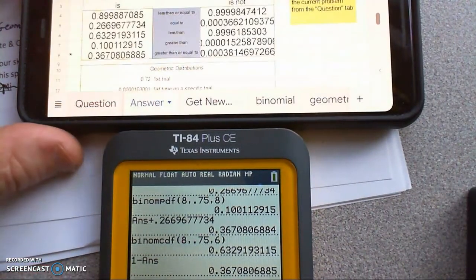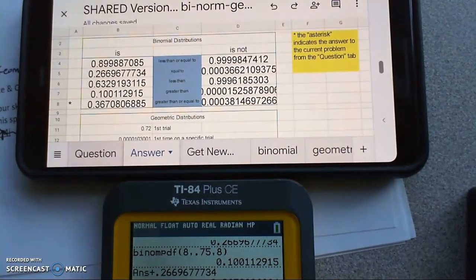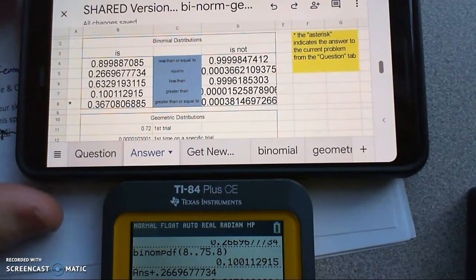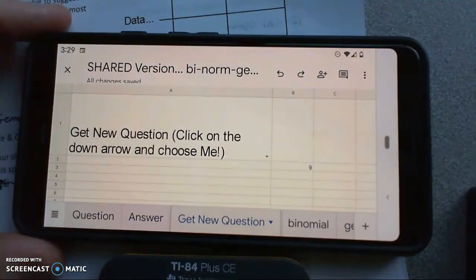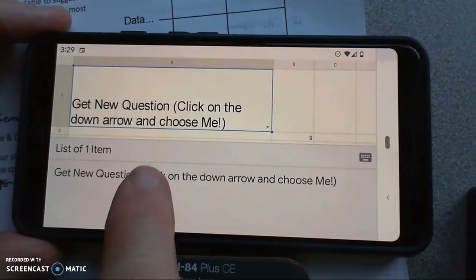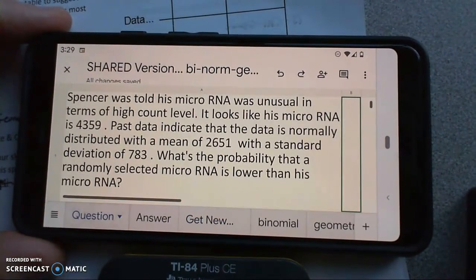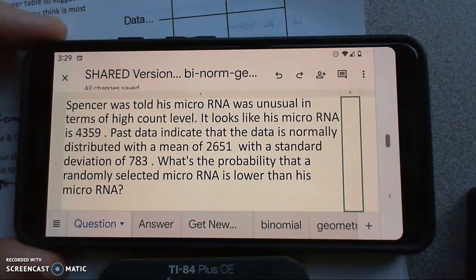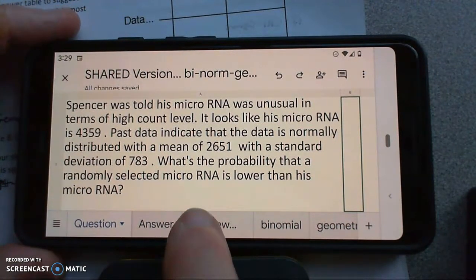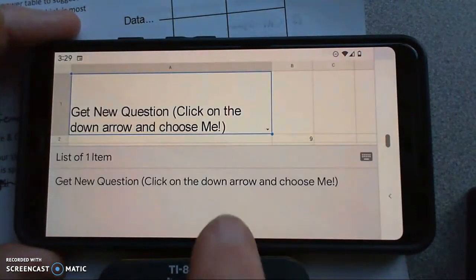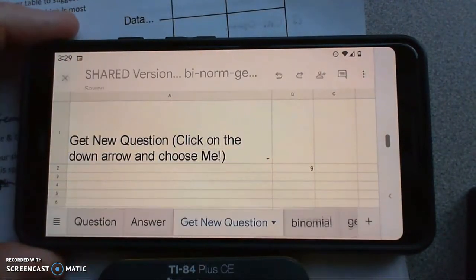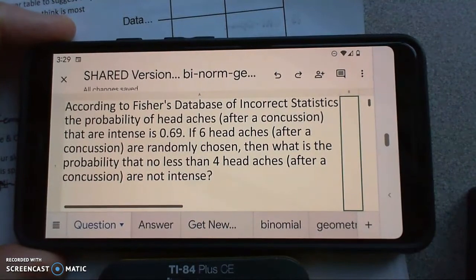So I go over to answers, and you see that, yes, in fact, there's the asterisk and the 0.367. So let's see if we can get a geometric one. Choose new question, hit the little check mark, go over to the question tab. Normally distributed, this is going to be one of those normal distribution ones. So this just gives you some practice on it. I'm going to go over here, pop in another one, see if I can get a geometric one.